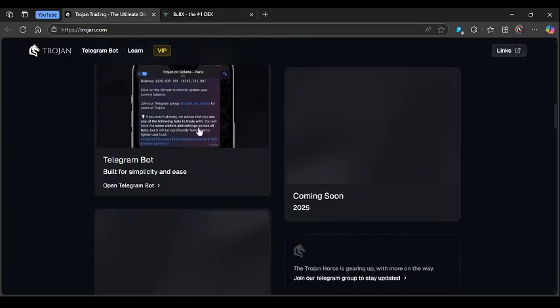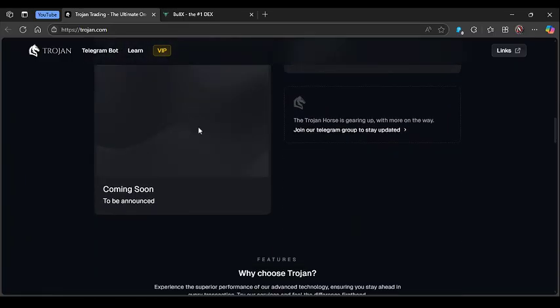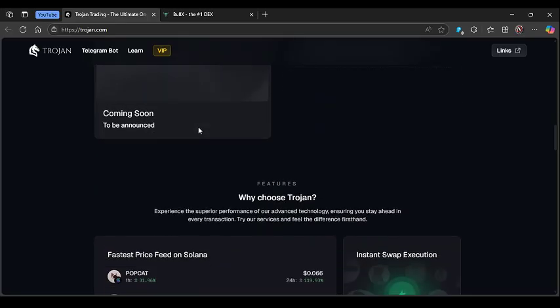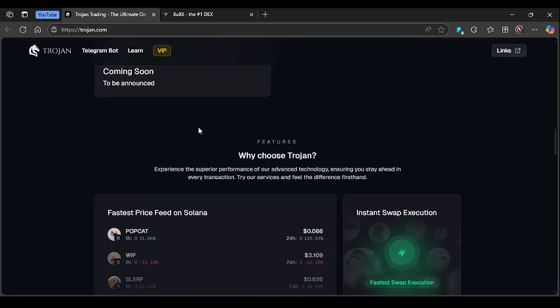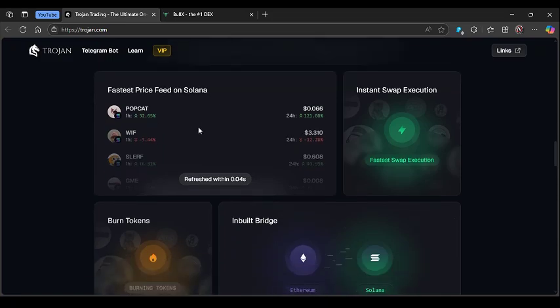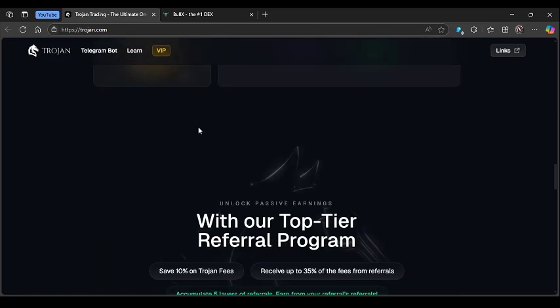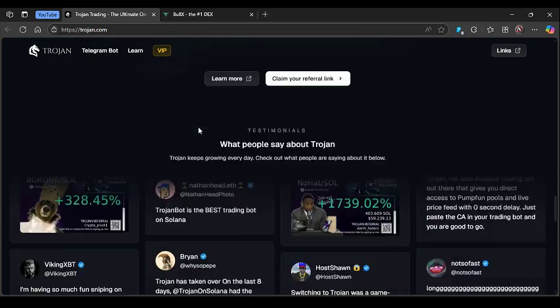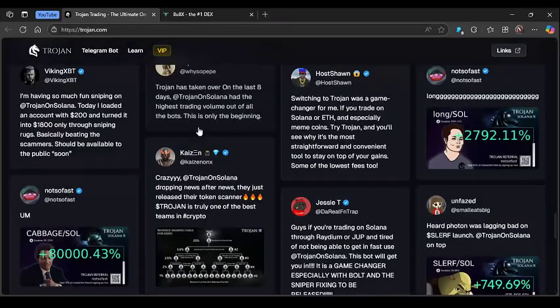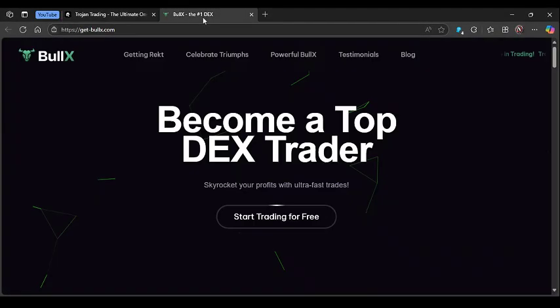While it also provides core trading features and advanced portfolio analytics, BullX emphasizes gamification, social trading, and educational resources, appealing to a broader audience that enjoys a more interactive and discovery-oriented approach to meme coin trading.